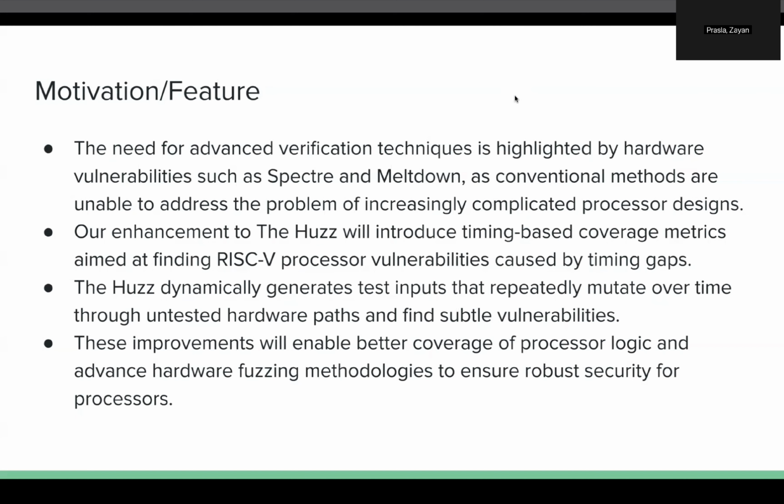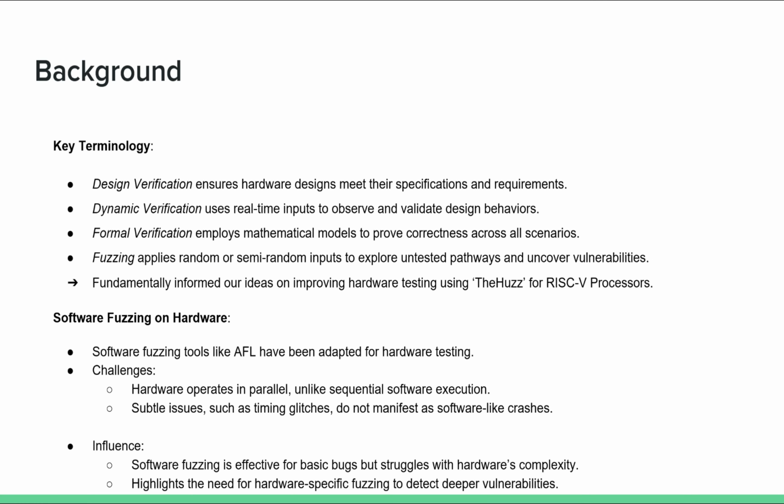The HUZ dynamically generates test inputs that repeatedly mutate over time through untested hardware paths and find subtle vulnerabilities. These improvements will enable better coverage of processor logic and advanced hardware fuzzing methodologies to ensure robust security for processors. This is the background section of our report.